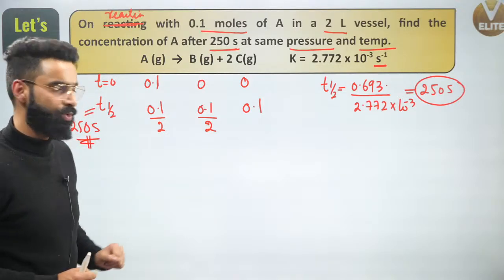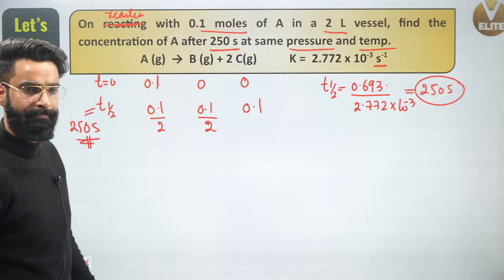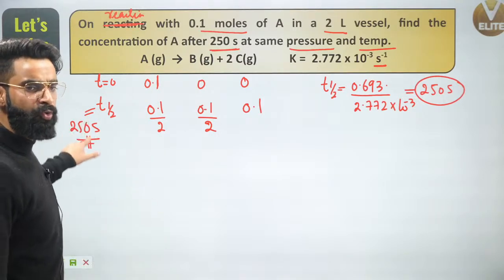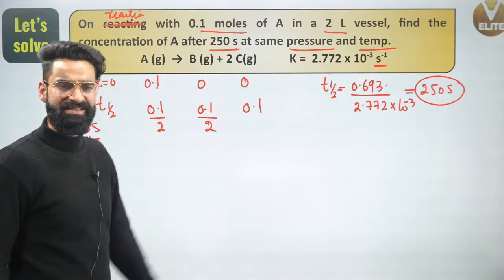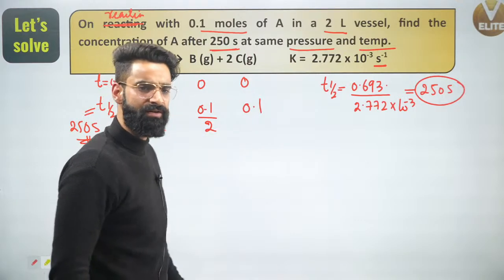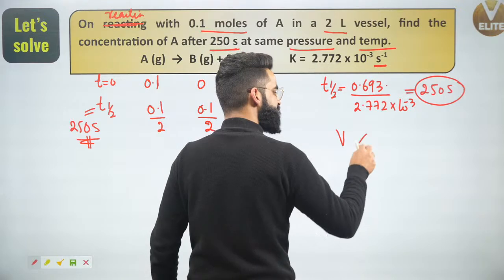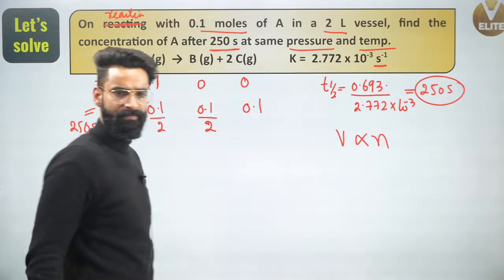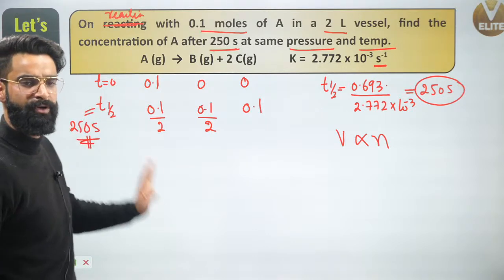There were 0.1 moles present in the container. Now after 250 seconds, are the number of moles in the container changing? Yes, they are changing. The reaction is taking place at constant pressure and temperature, and at constant pressure and temperature, the volume of a gas is directly proportional to the number of moles. So if the number of moles is changing, can I say the volume of the system will also be changing?